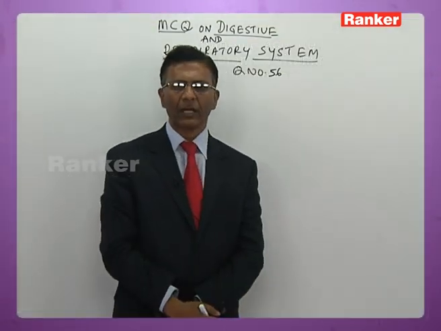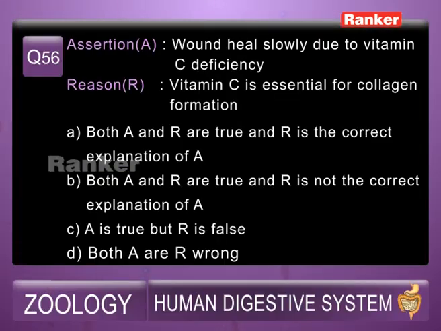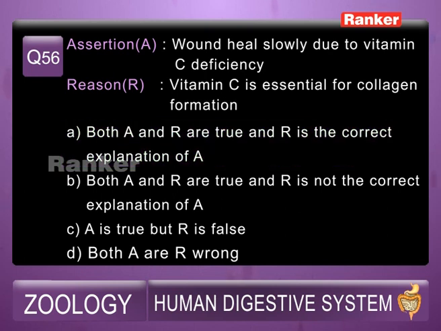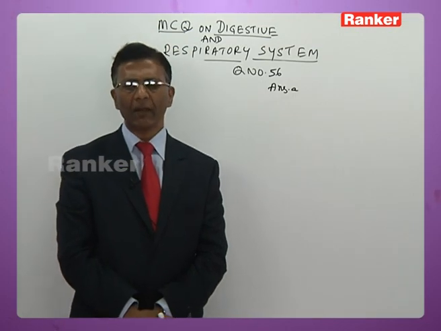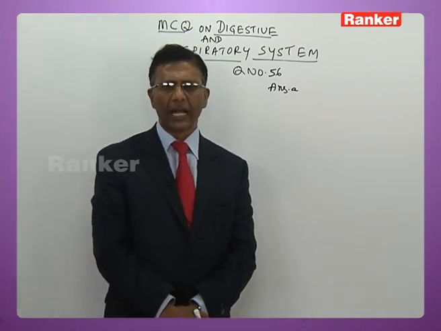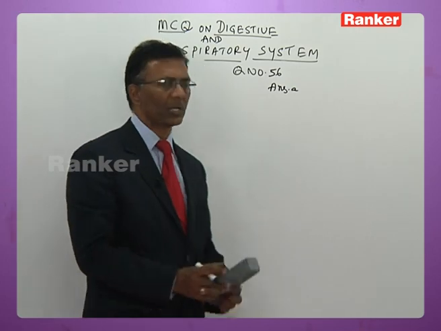56th question. Assertion: wound heals slowly due to vitamin C deficiency. Reason: vitamin C is essential for collagen formation. So the answer obviously has to be A, because vitamin C brings about wound healing by promoting the formation of collagen and elastin fibers. Both assertion and reason are correct, and the reason is the correct explanation of the assertion.